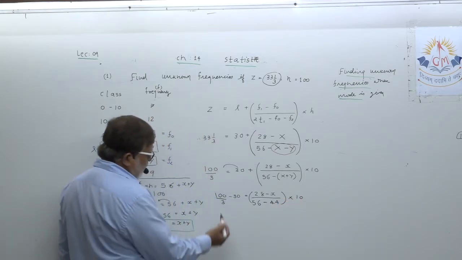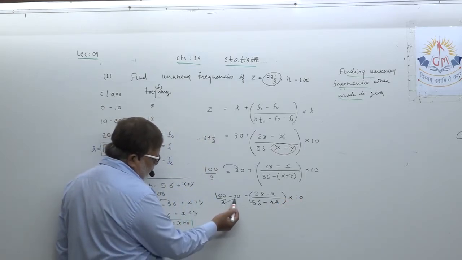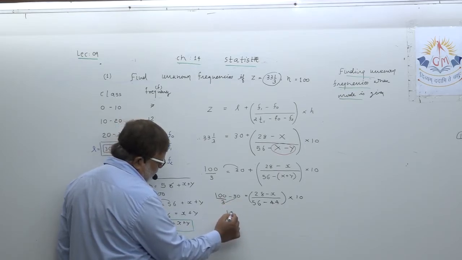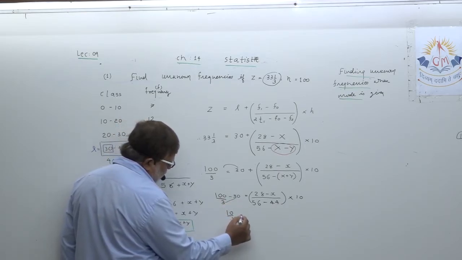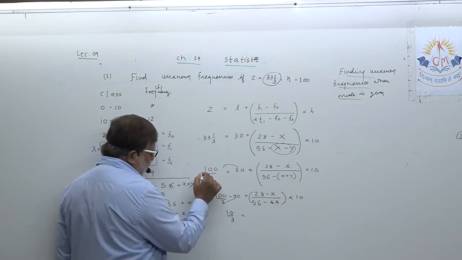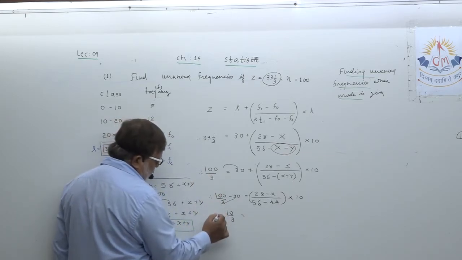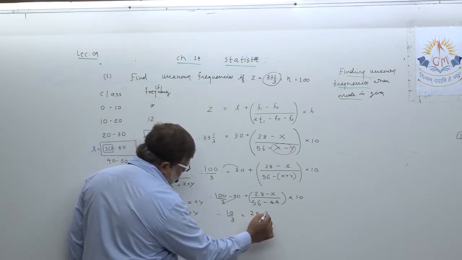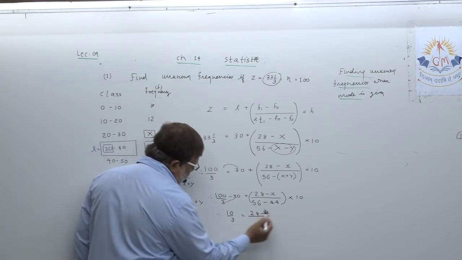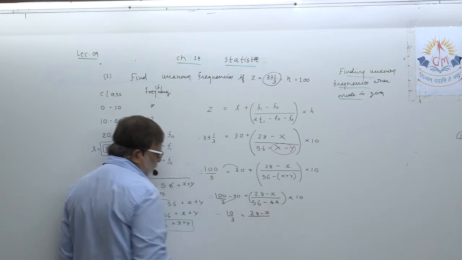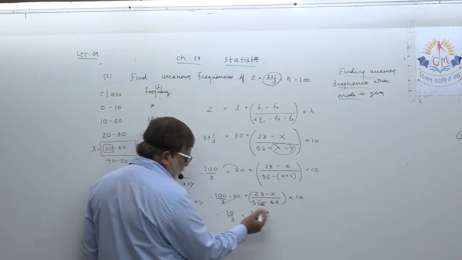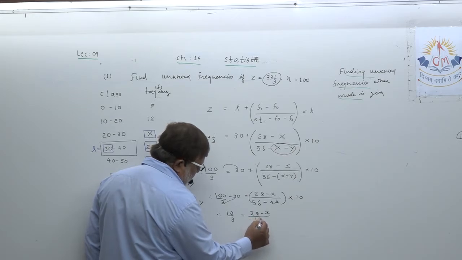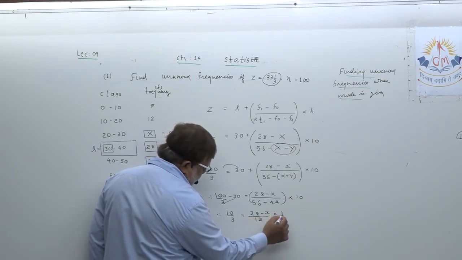Okay, here a simple LCM: 3 tens are 30, 100 minus 90, 10 upon 3 equals, just verify all this, 28 minus x upon 56 minus 44, that is 12. Is it clear? Into 10.